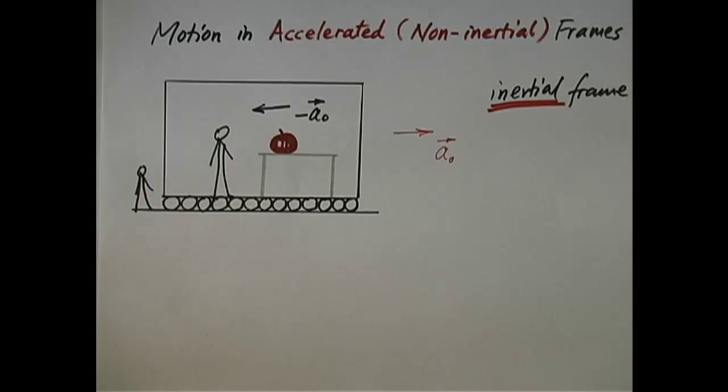this may not be a very convenient way to proceed, because after all, we live in a non-inertial frame, don't we? We live on Earth. You think the Earth is not accelerating at all? The Earth is actually accelerating. For example, the Earth is moving around the Sun, right? It's actually doing a near circular motion. It turns around every 365 days or so. So it is doing a circular motion or near circular motion.